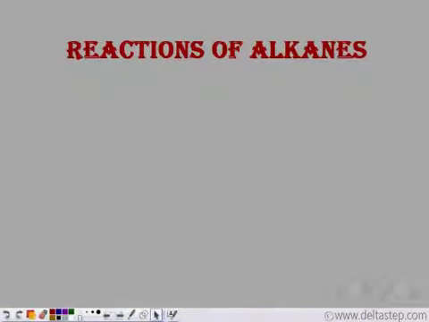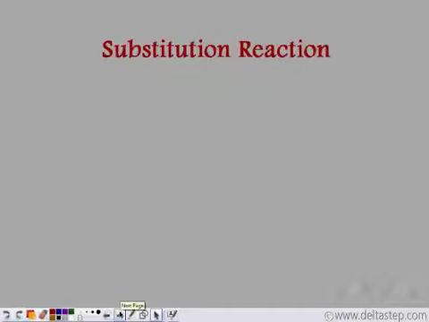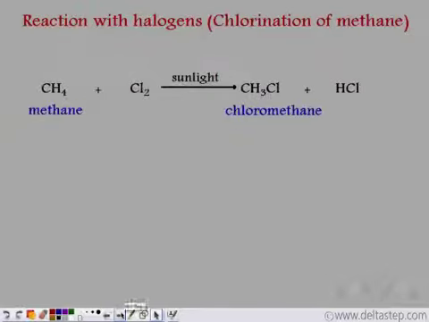Alkanes are saturated hydrocarbons having the general formula CnH2n+2. We have seen the formation of alkanes. Let's look at some of the reactions of alkanes. Alkanes give substitution reactions. We have seen this before. This is because alkanes are saturated hydrocarbons. They have only single covalent bonds, so the hydrogen atoms can be easily replaced by some other atom. So let's look at some of the substitution reactions.